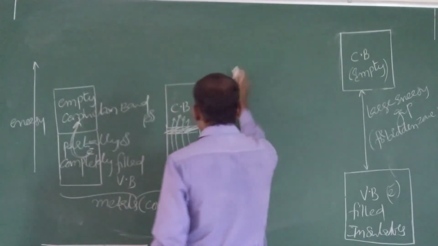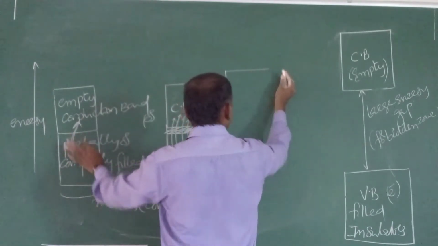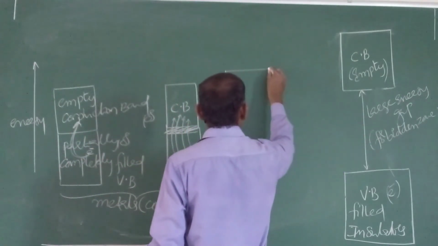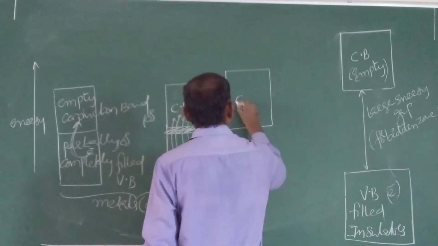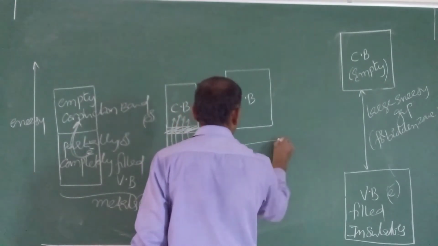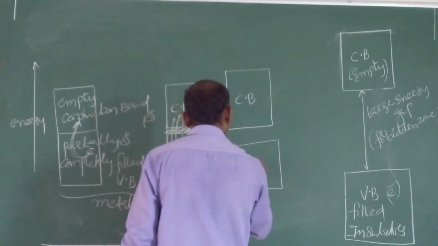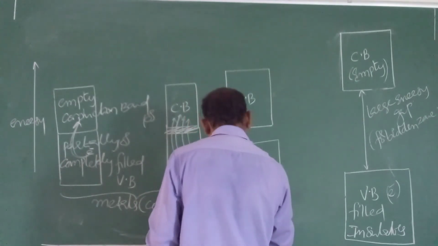In conductors there is no gap, in insulators a large gap, and here a small gap. This is the conduction band, this is the valence band, in case of semiconductors.